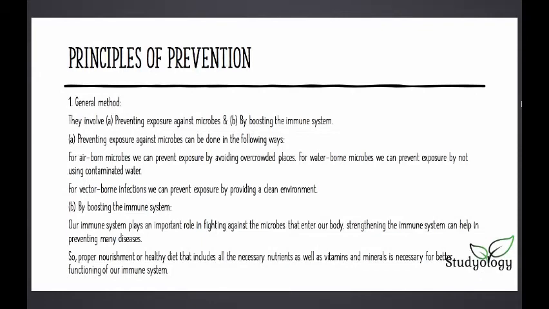So you know, right? Mosquitoes can cause you disease like malaria. So we can prevent this by not setting up an environment suitable for them, so that they don't come near your environment. Thus, you have to provide a clean environment.